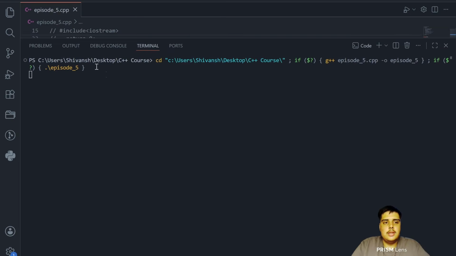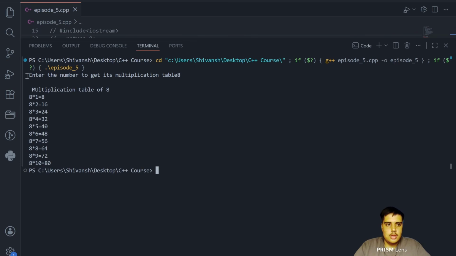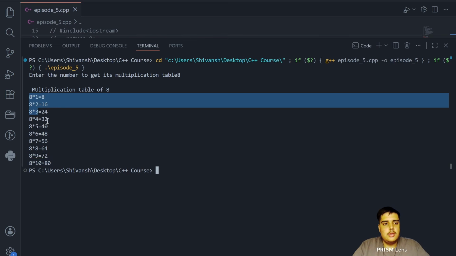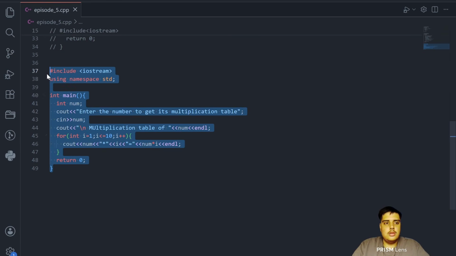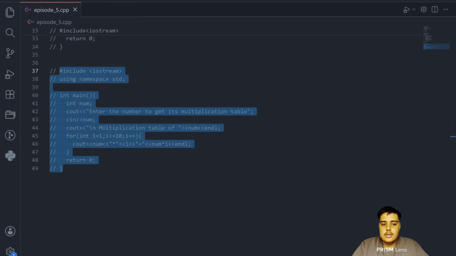So let's run this code. Enter the number to get its multiplication table. Let me say 8. Simply the multiplication table of 8. 8 into 1 is 8, 8 into 2 is 16, all the way up to 8 into 10, 80. You can check this, we have gotten the table and we have done it very nicely. So that's how easy it is to understand and how the loop makes our work easy.